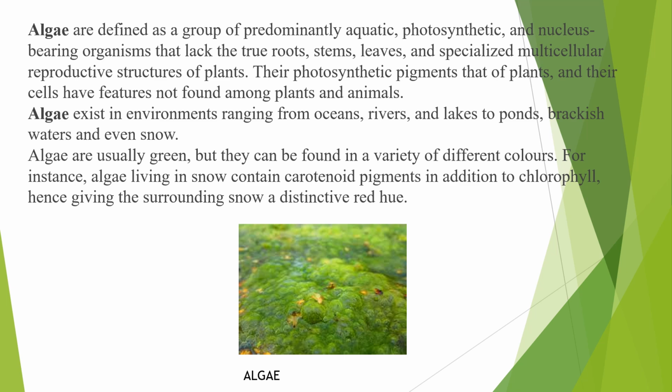If you see the picture, you can see an alga where you do not have any roots or stems or leaves. It is like a cluster of green color, right? Algae exist in environments ranging from oceans, rivers, lakes, and ponds to brackish water and even snow. Algae are usually green in color, but they can be found in a variety of different colors too. For instance, algae living in snow contain carotenoid pigment in addition to chlorophyll, hence giving the surrounding snow distinctive red hues, because the carotenoid pigment contains reddish to yellowish color, right?